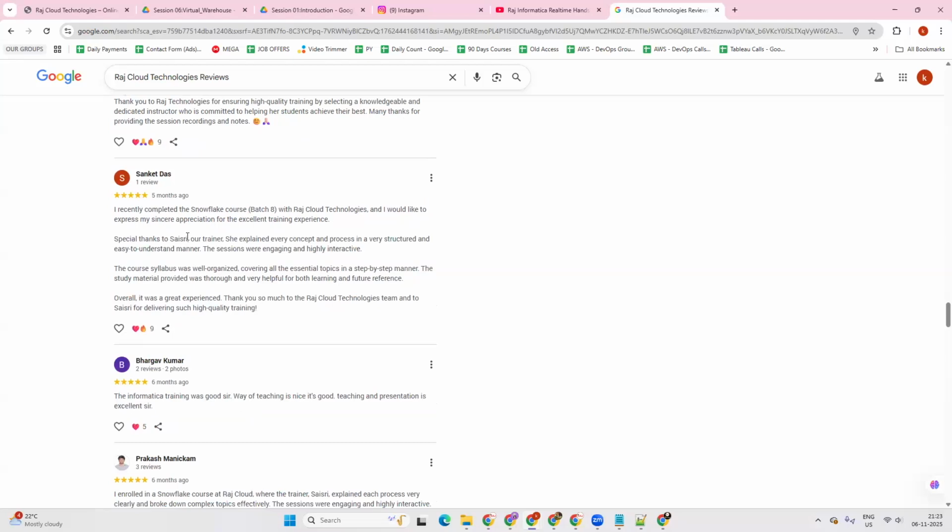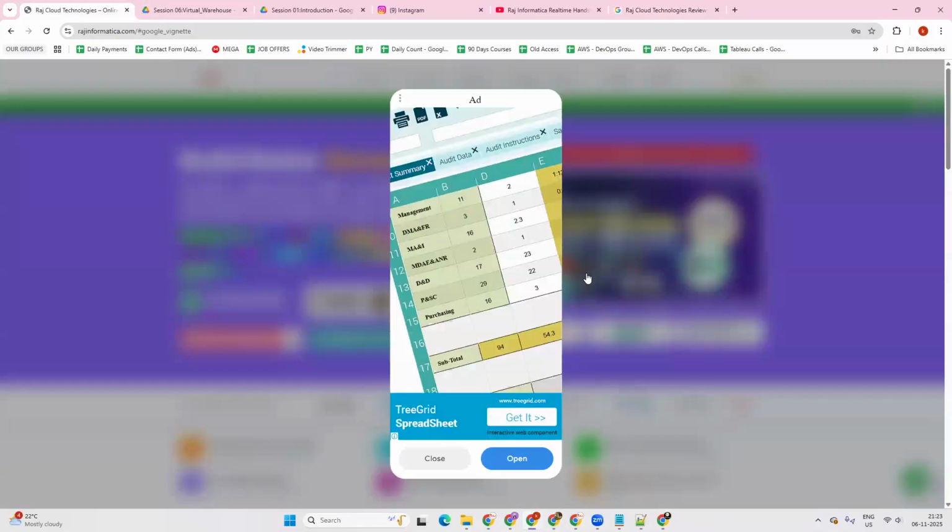If you just stay consistent here and give your efforts for the next 2 months, then definitely you can get a job very easily. Right now the market is very good for the Snowflake, DBT and ADF combination. No need to worry about that. Okay, yeah. So let me show you the session timings and everything.